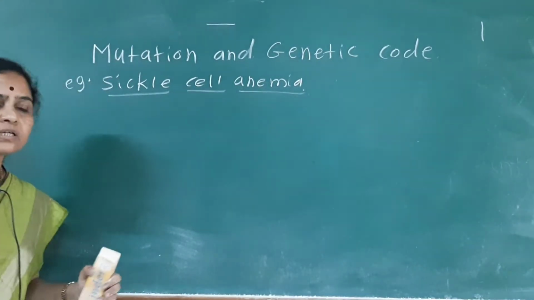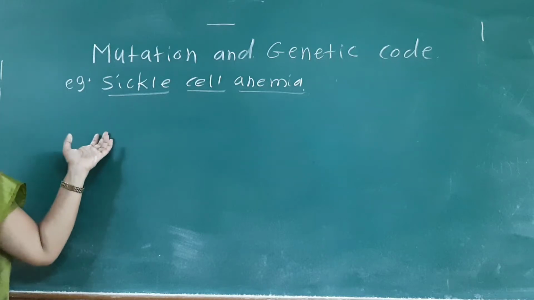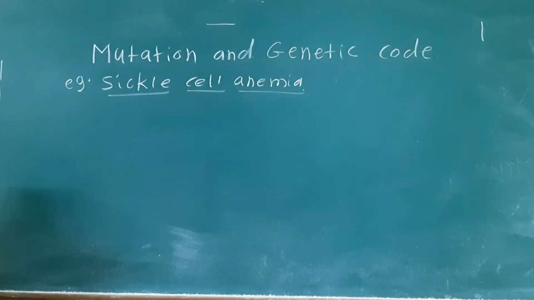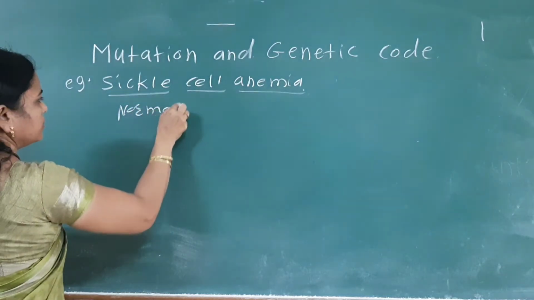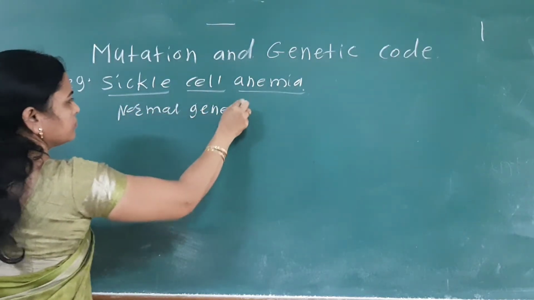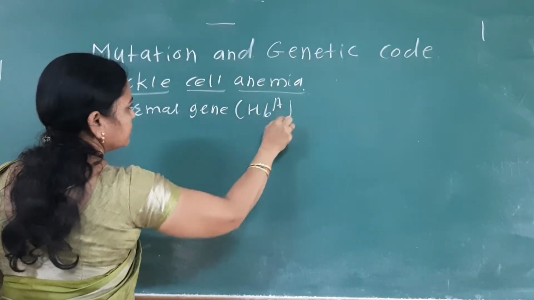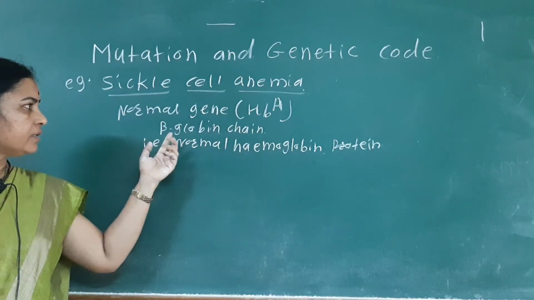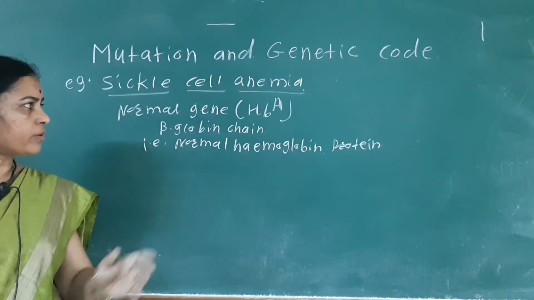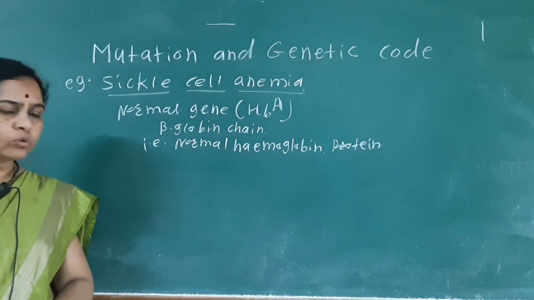In case of sickle cell anemia, see what happens here. The normal gene, that is the HBA gene, is mainly responsible for the formation of the normal hemoglobin protein.